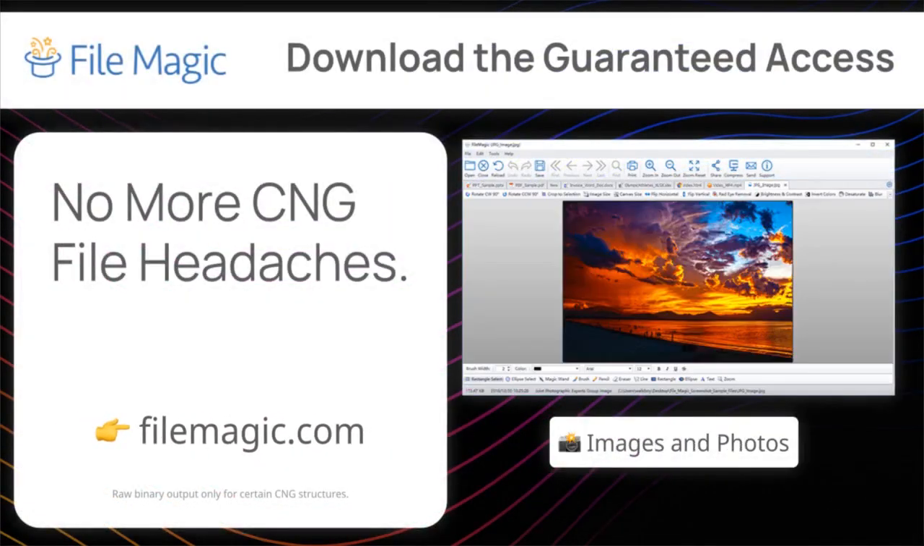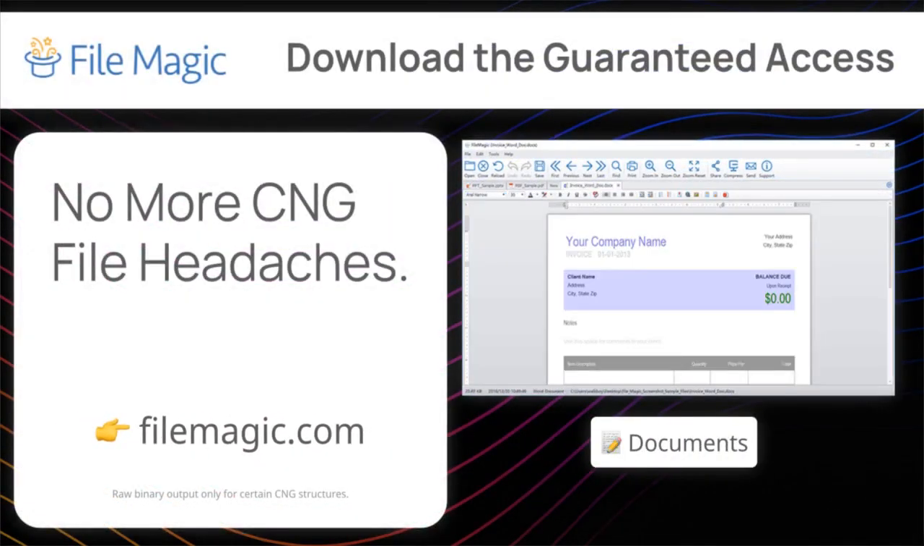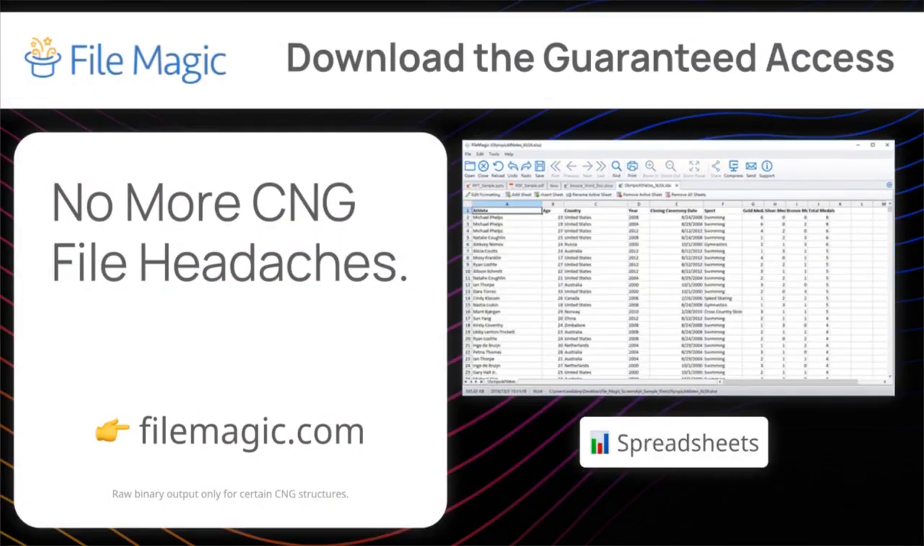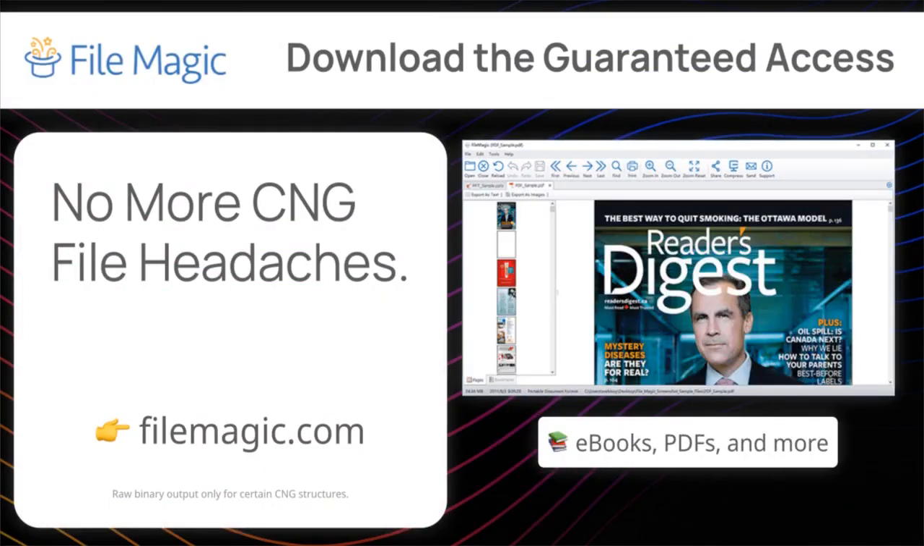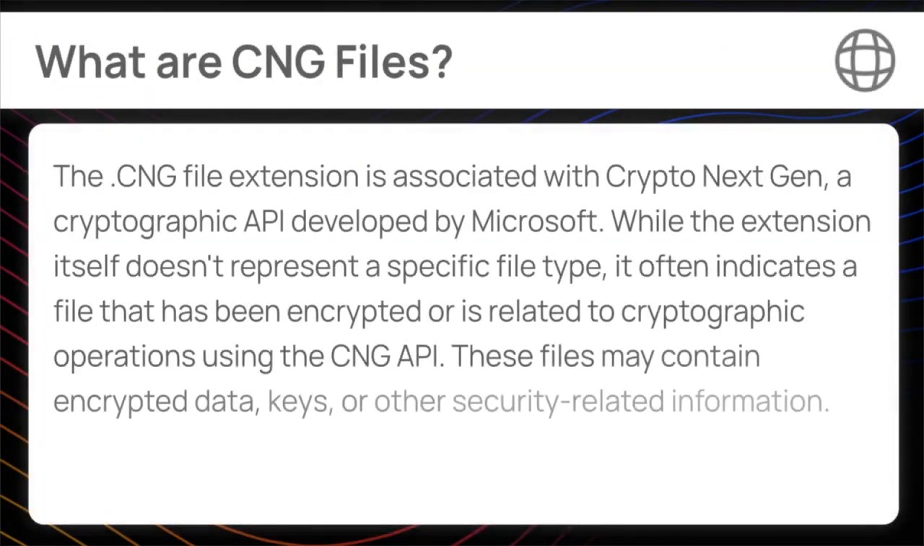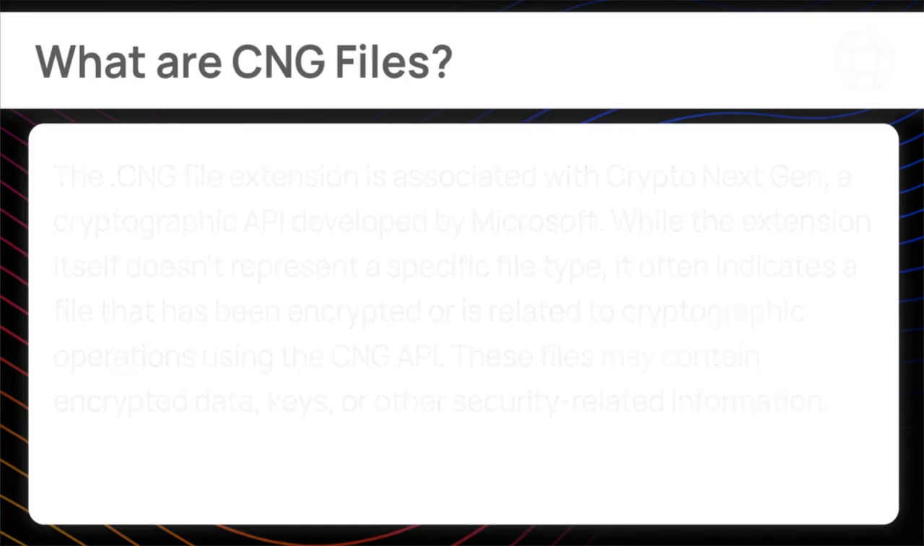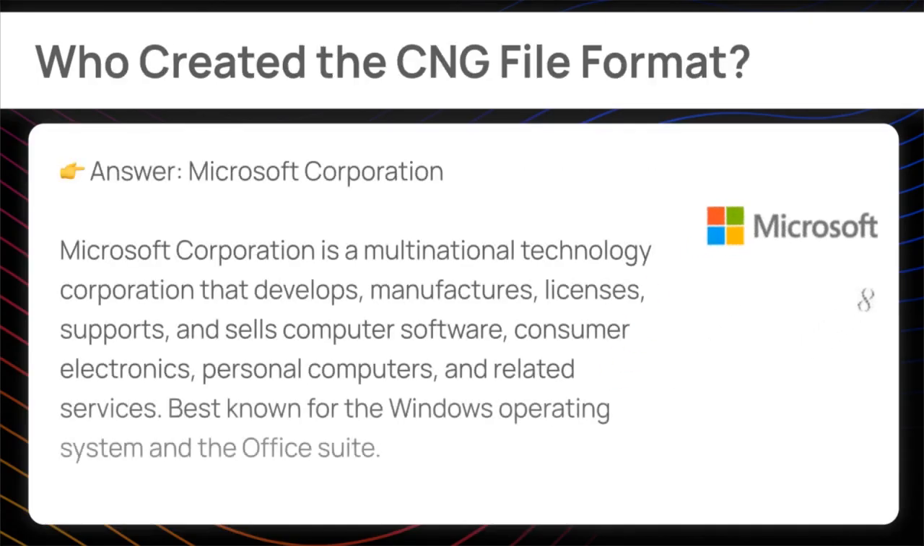We will reveal why investing in one exceptional CNG file inspection utility is the best long-term solution for managing countless file formats. The CNG file extension is associated with Crypto Next Gen, a cryptographic API developed by Microsoft. While the extension itself doesn't represent a specific file type, it often indicates a file that has been encrypted or is related to cryptographic operations using the CNG API. These files may contain encrypted data, keys, or other security-related information.